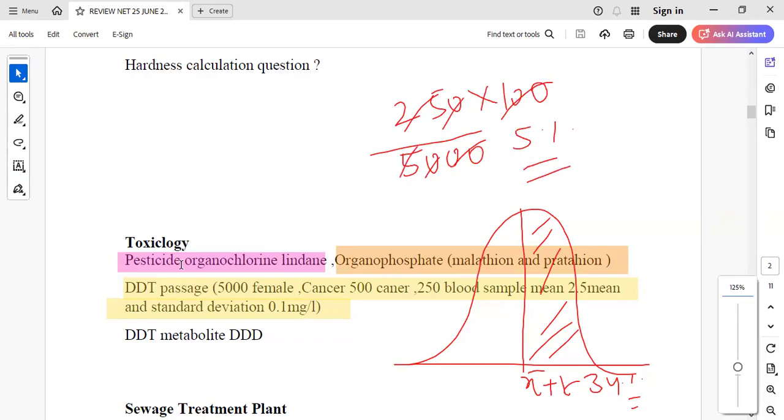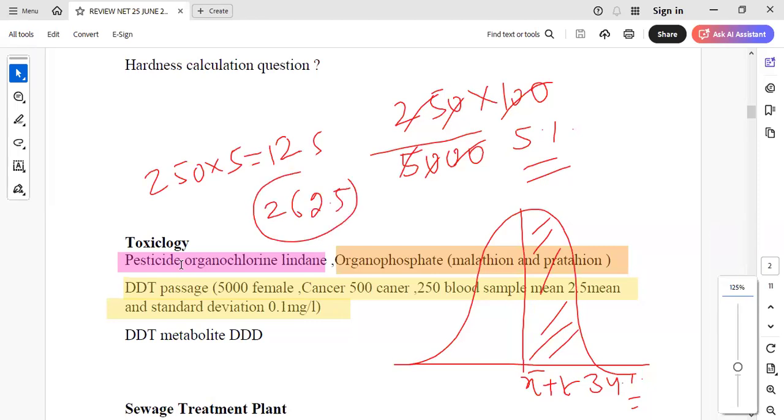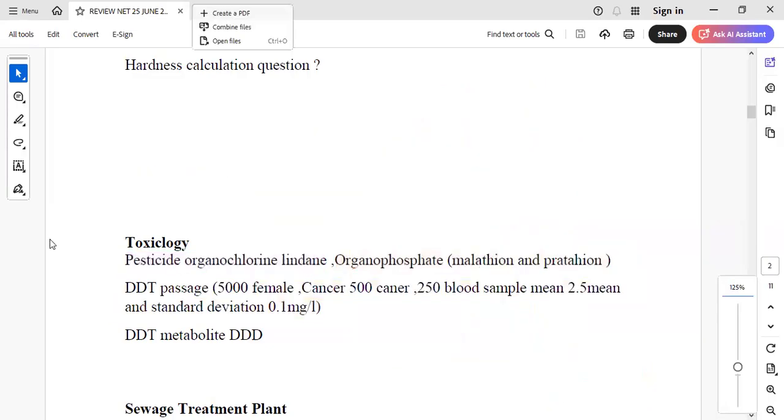And in one question, they ask if it is increasing with the steady state, right? And how much increase? So if it is increasing 5%, then out of 250, if it is increasing linearly, then it will be 12.5, and then it will become 262.5. Another question was there. Then they have asked which type of statistics you should know for it. So that kind of passage was there. Then DDT, about the metabolite of DDT, they have asked DDD, which was having the last ingredient, right? So that is there as far as the exam is concerned.